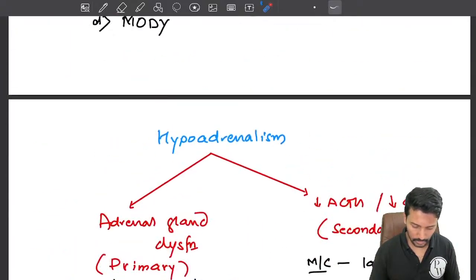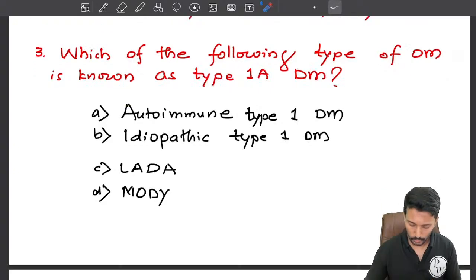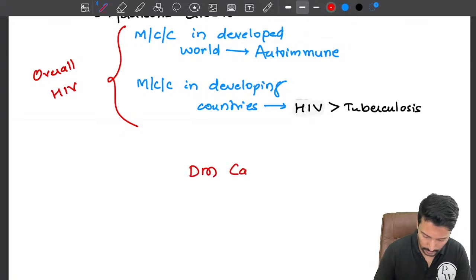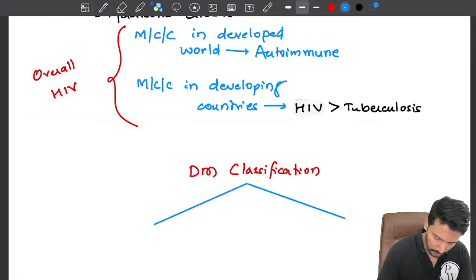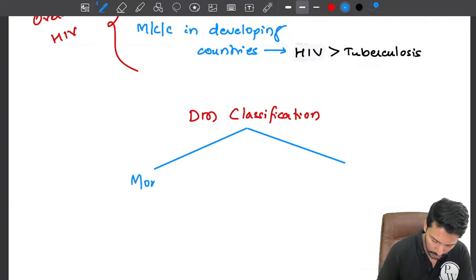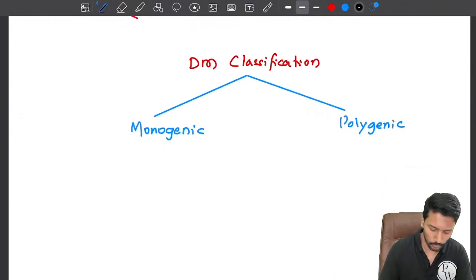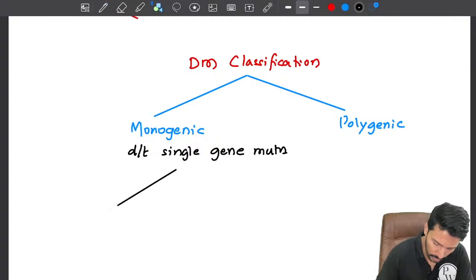So this was our question number 3, right? Which of the following type of DM is known as type 1A diabetes mellitus? Okay. So a little bit about the classification of DM, then we will answer the question. Diabetes mellitus classification. We classify them into 2 broad groups as monogenic and polygenic. When I say polygenic, it means multifactorial, we cannot pinpoint a single cause. Monogenic is generally due to a single gene mutation. Okay, so there are two types here.